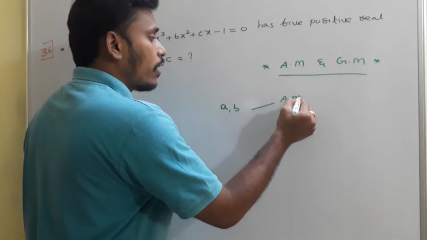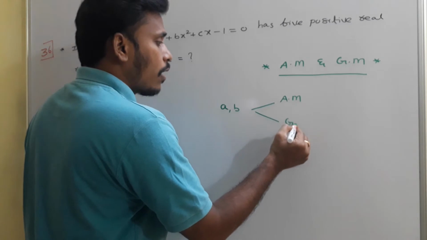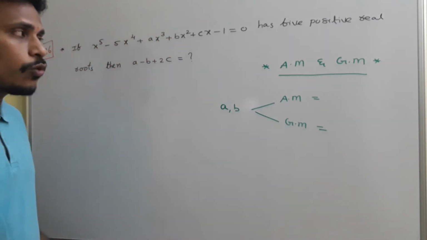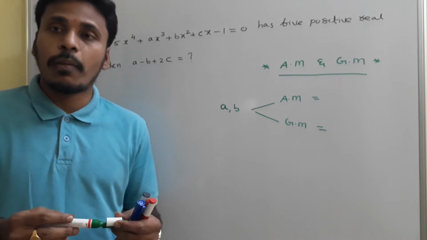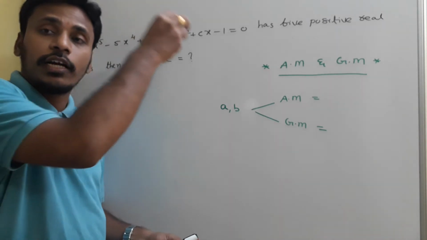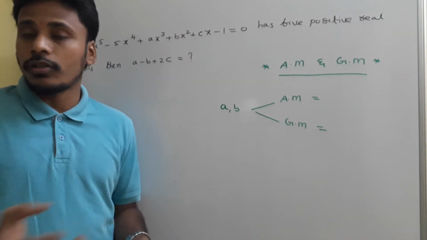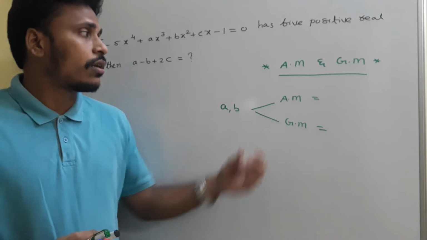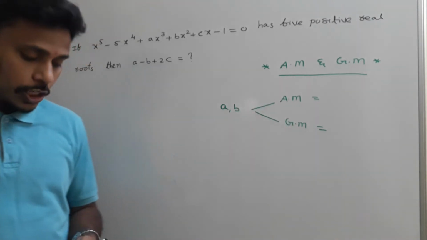What to say about their arithmetic mean and what to say about their geometric mean? First of all, I am giving you the ideas related to arithmetic mean and geometric mean. Then I will apply those ideas to the problems, and I have two more problems to discuss based on this.